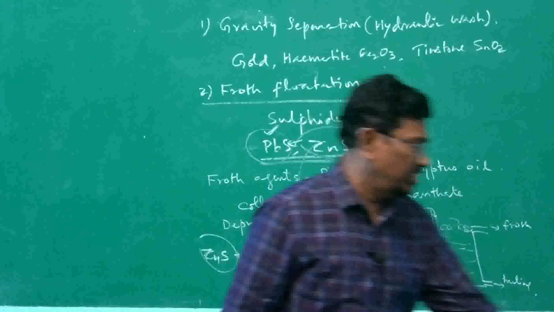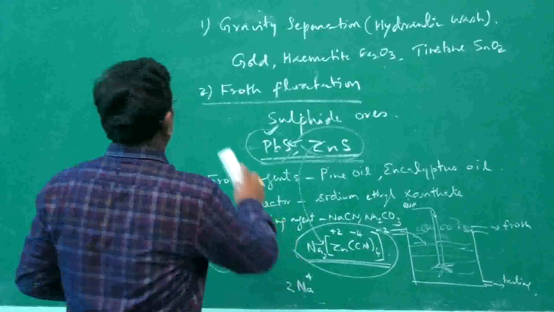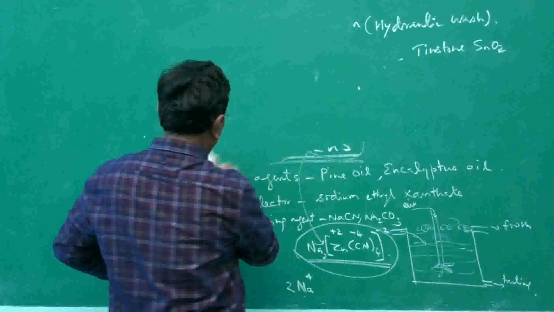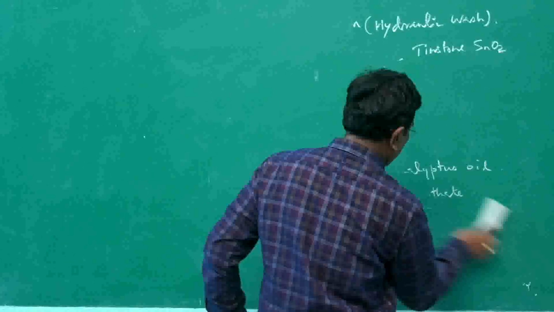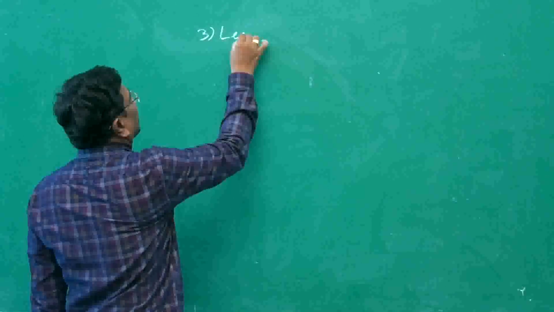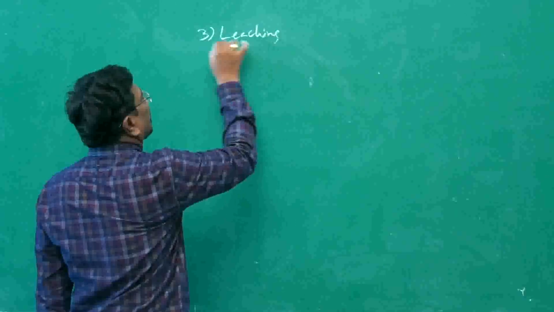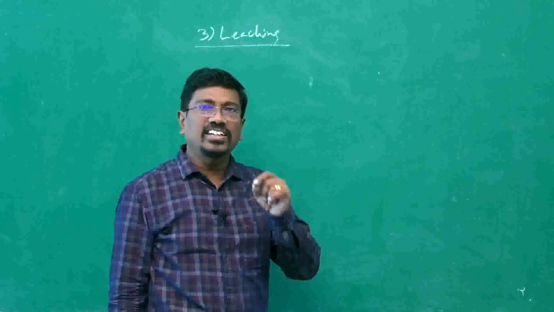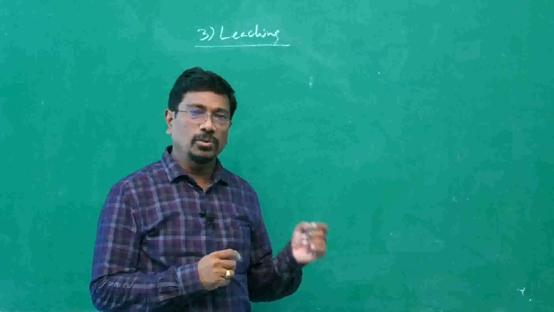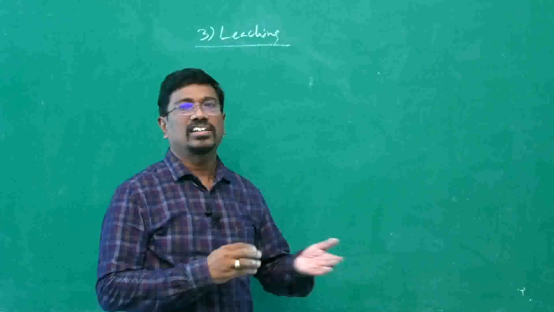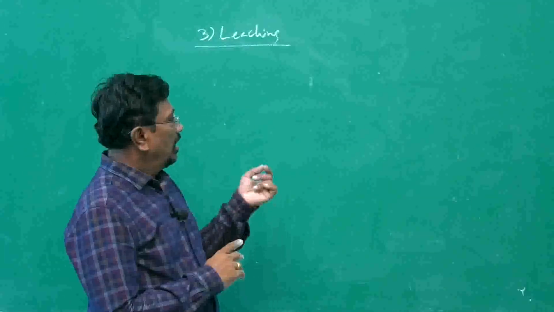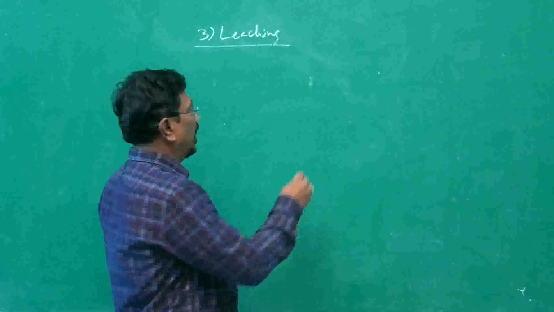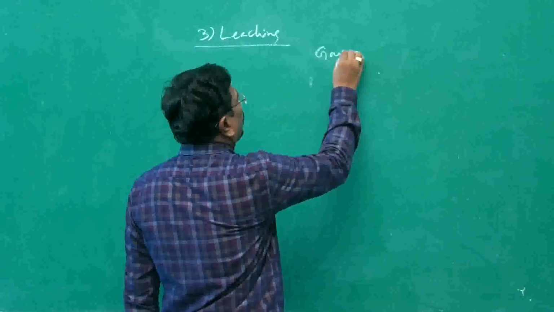The next method of concentration is leaching. Let us go into the third method, leaching. In leaching, we convert the metal present in the ore into its soluble complex or solution. The insoluble impurities are removed.